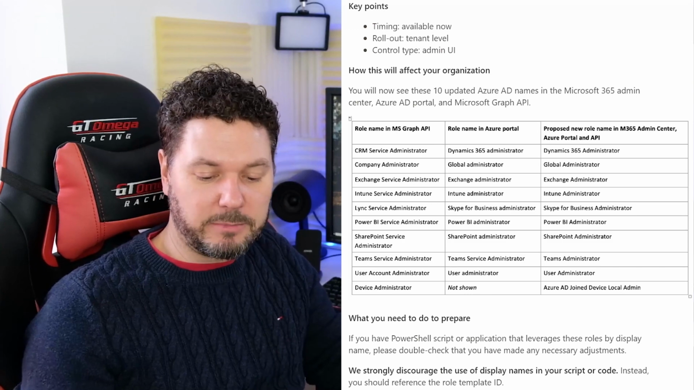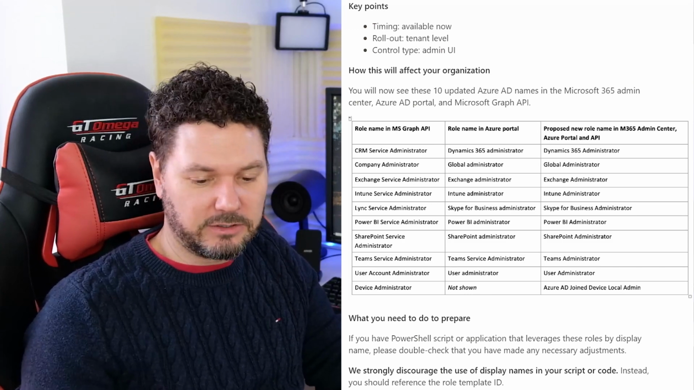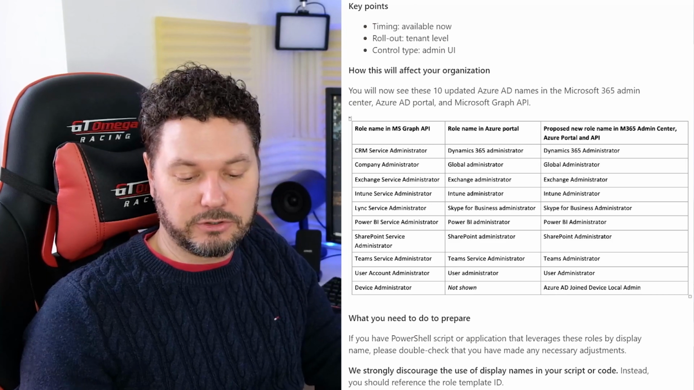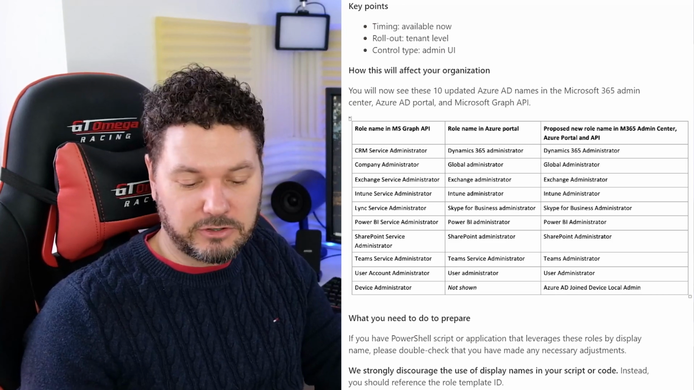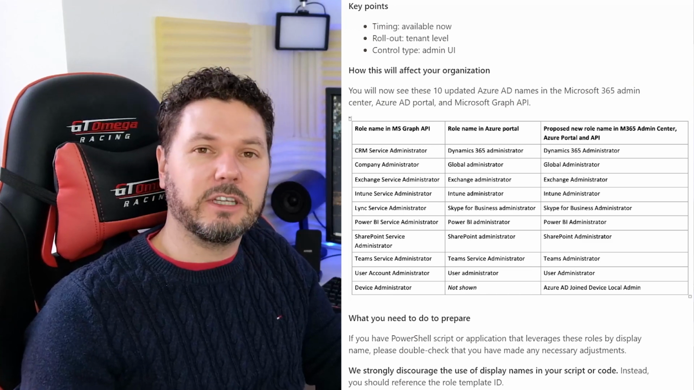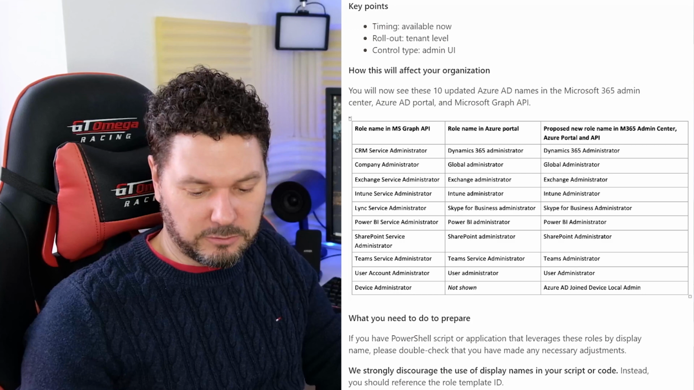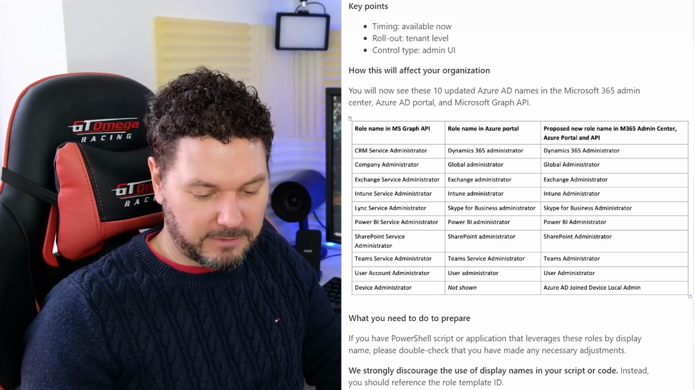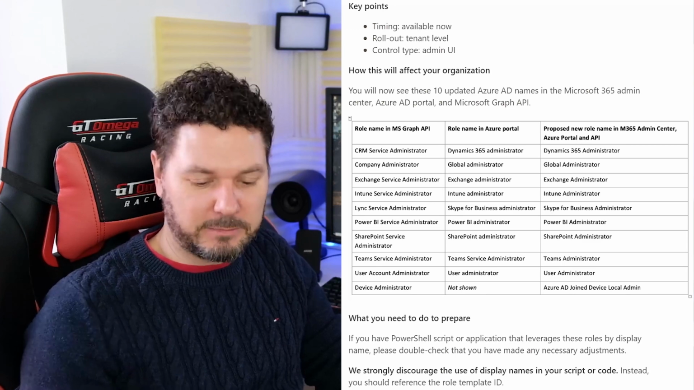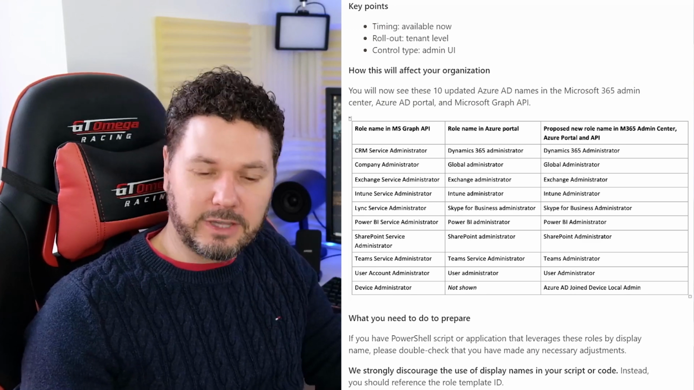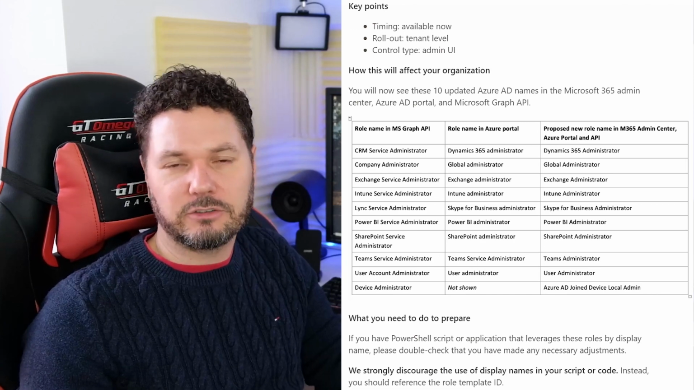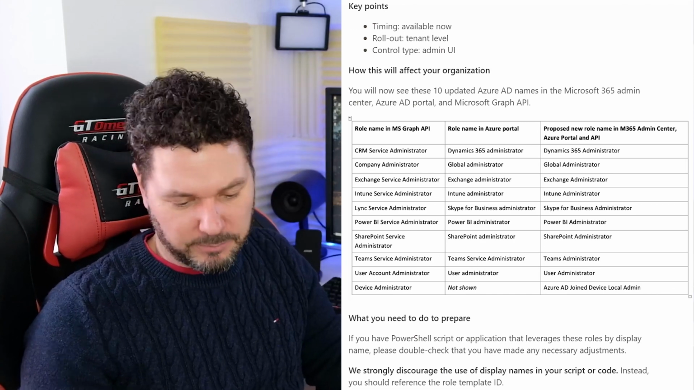Next we have the Power BI Service Administrator, the name in the MS Graph API. The role name in the Azure Portal is Power BI Administrator, and the aligned name across all services is going to be Power BI Administrator. The next one in the Graph API is the SharePoint Service Administrator. In the Azure Portal, that's currently known as SharePoint Administrator, and all services are going to be aligned to be SharePoint Administrator for that one.